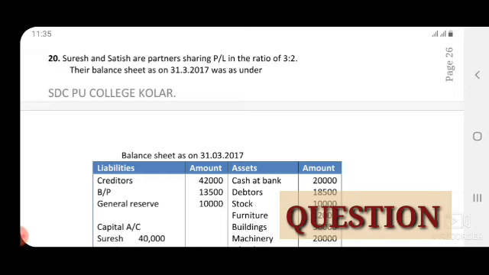So question: Suresh and Satish are partners sharing profits and losses in the ratio of 3:2. Their balance sheet as on 31st March 2017 was as under. So this is the balance sheet of the old partners, that is, the old partnership firm. So the old ratio is 3:2.